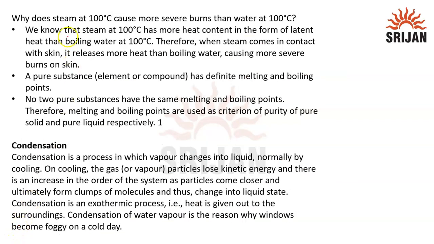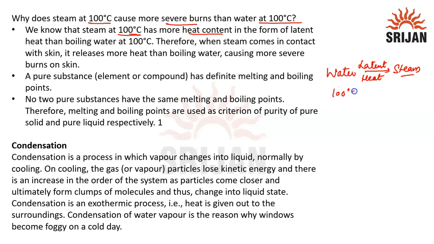Sometimes this question comes up: why does steam at 100 degrees cause more severe burns than water? The answer lies in the concept of latent heat. Steam at 100 degrees Celsius has more heat content, because when water has boiled and converted to steam, it has absorbed the latent heat. All that latent heat is present in the steam.